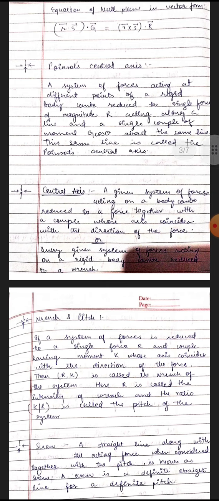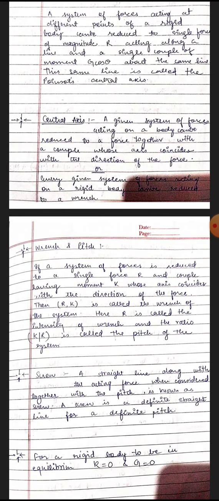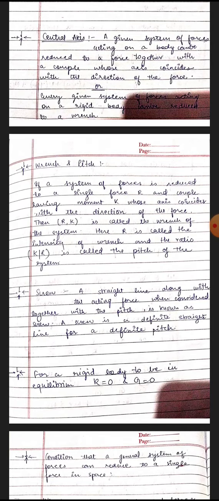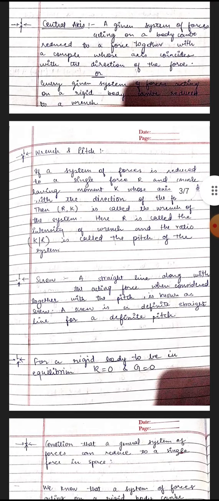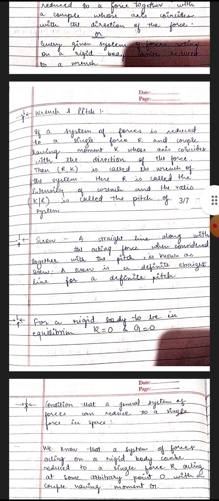Poinsot's central axis. A system of forces acting at different points of a rigid body can be reduced to a single force of magnitude R acting along a line and a single couple of moment G cos theta about the same line. This same line is called the Poinsot's central axis. A given system of forces acting on a body can be reduced to a force together with a couple whose axis coincides with the direction of the force, or every given system of forces acting on a rigid body can be reduced to a wrench.